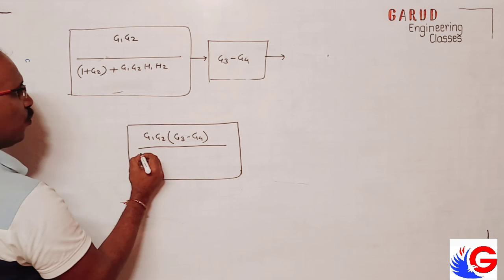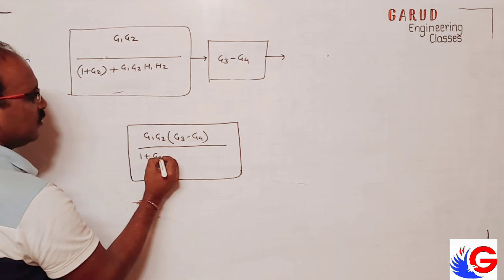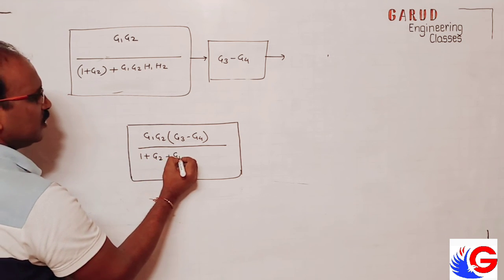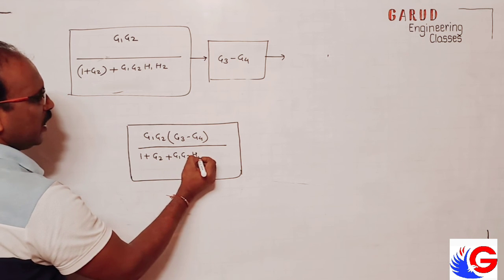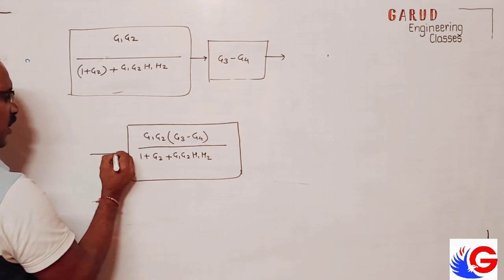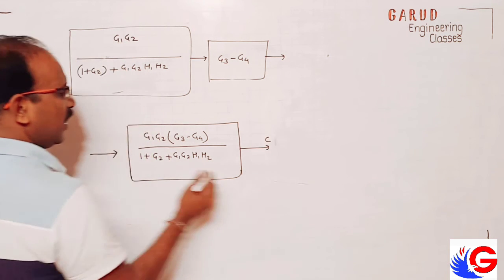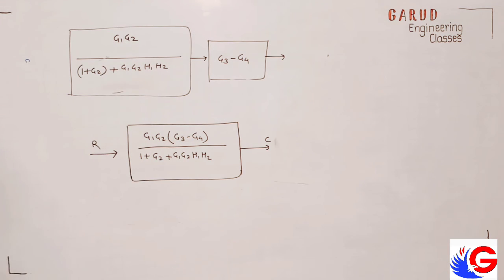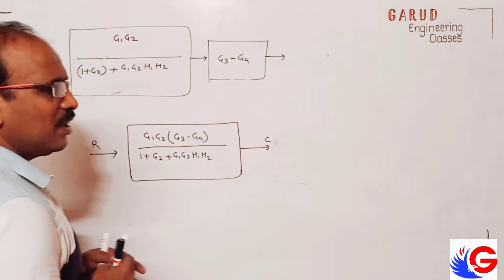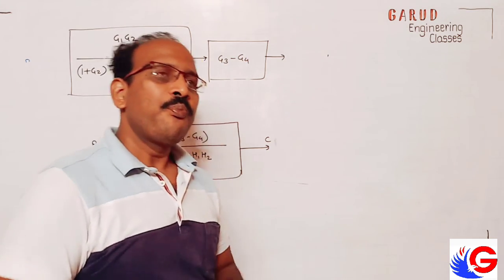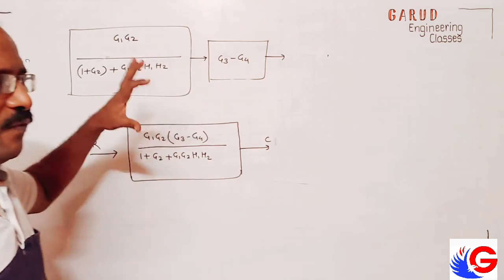Okay, 1 plus G2 plus G1 G2 H1 H2. This is your final answer, C of T, and this is R of T or R of S. Okay, so what I do, so simple it is. Using three formulas only we can solve this block.